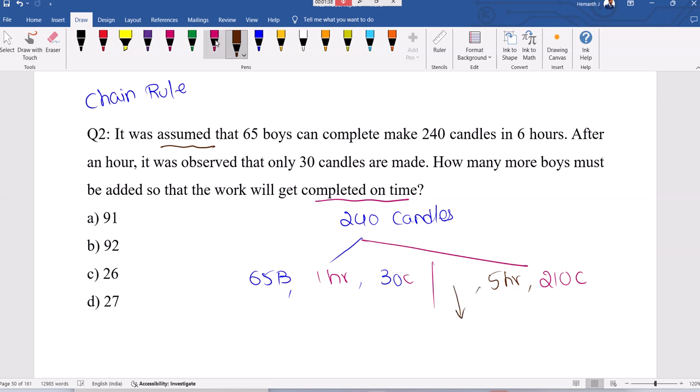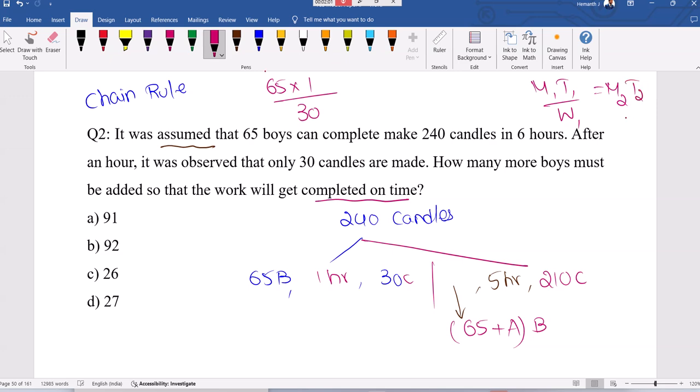So to complete the work on time, you have to increase the number of boys, 65 plus some extra boys. You can use the chain rule: number of people, how much time, what is the work done. M1 T1 upon W1 equal to M2 T2 upon W2. Here 65 plus A, 5 hours, 210.